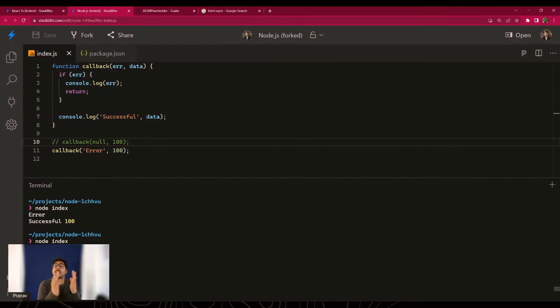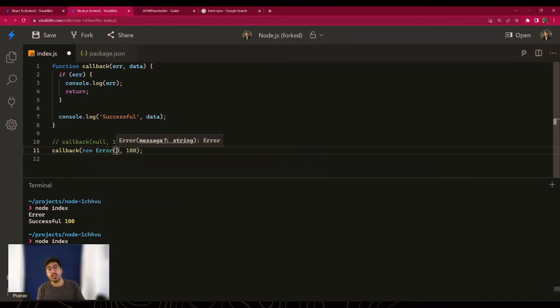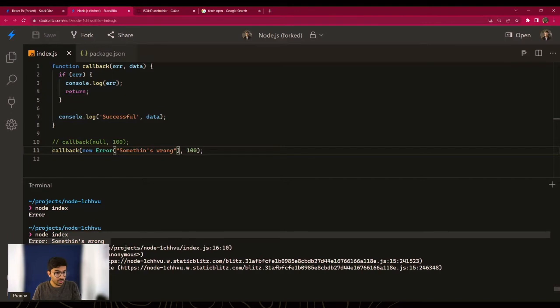The next one is just an extension of this one, because right now, again, we are making the same mistake. We are passing the error like this. However, we should always pass the errors using the native Error constructor and pass our message inside it. So here I can write "something's wrong", right? And now if I run this, much better, right? It is printing as an actual error, which is very useful. Trust me, when you create real world applications, these things matter a lot. And this is a typo, so let's fix that as well, because I'm a good human being.